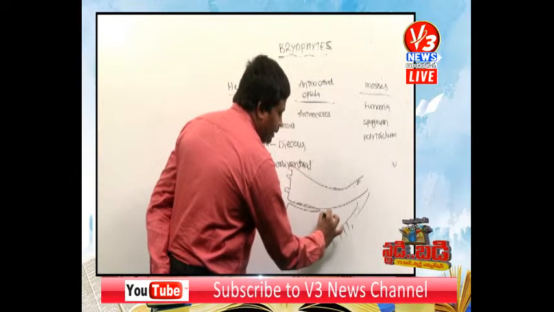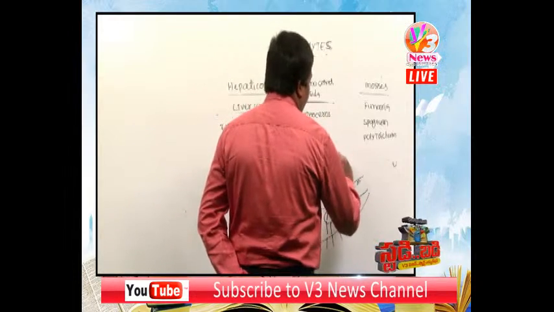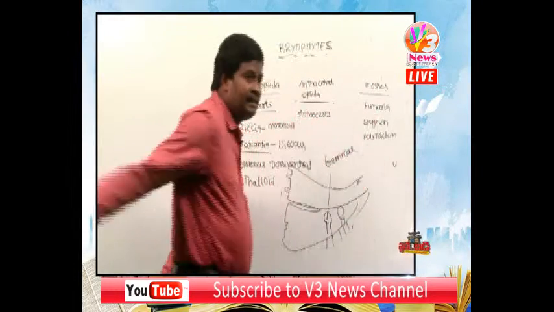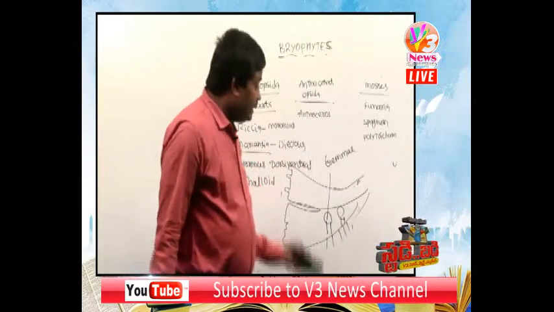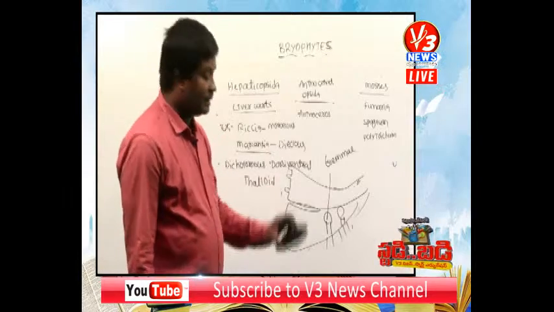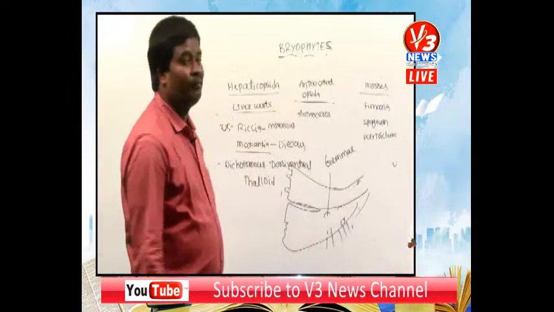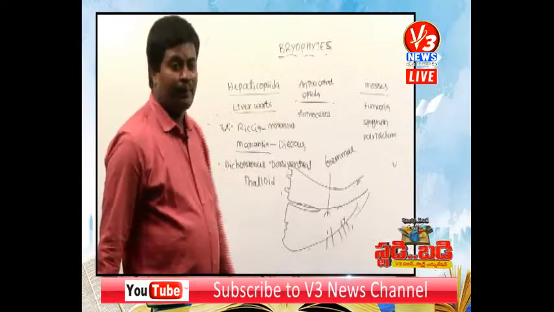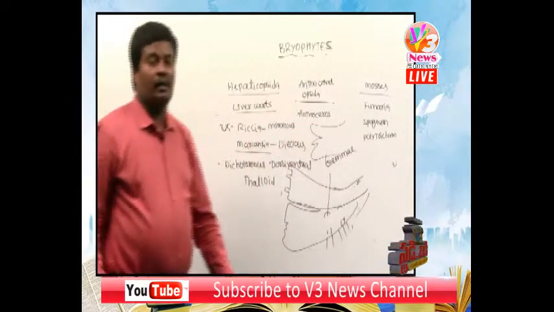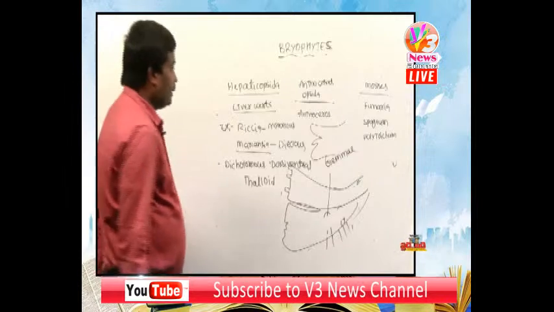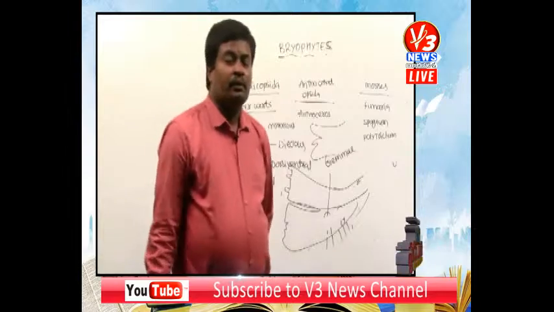Then one more important point here: on the dorsal side, it contains green colored multicellular structures called gemmae. What is a gemma? A vegetative or asexual reproductive structure. This green colored multicellular structure is detached or separated from the Marchantia. What happens? It again develops into a new thallus.